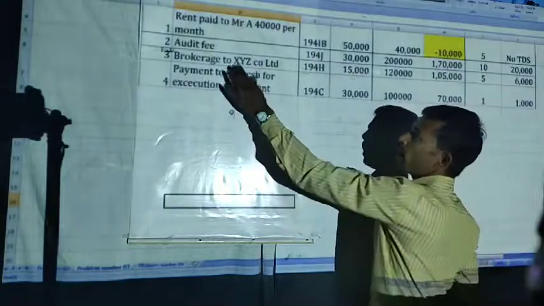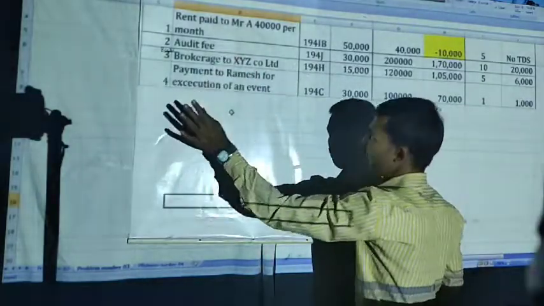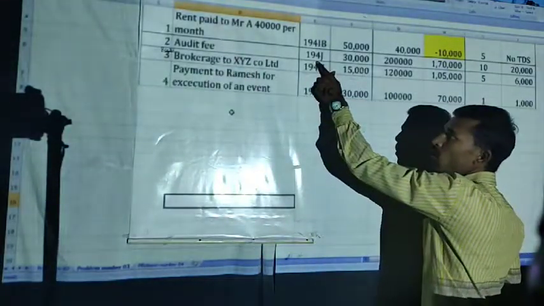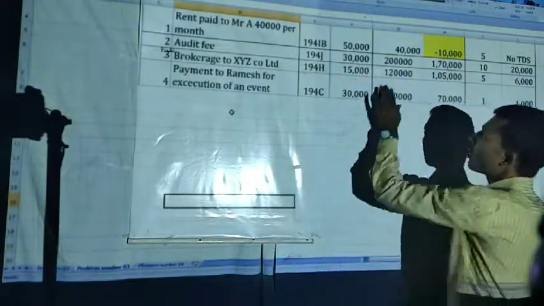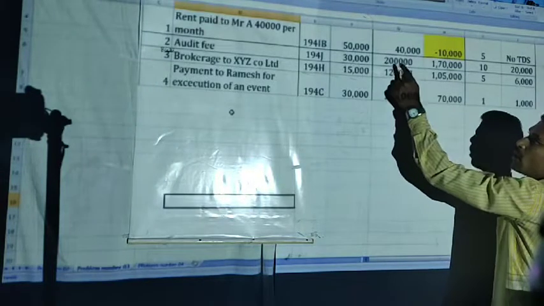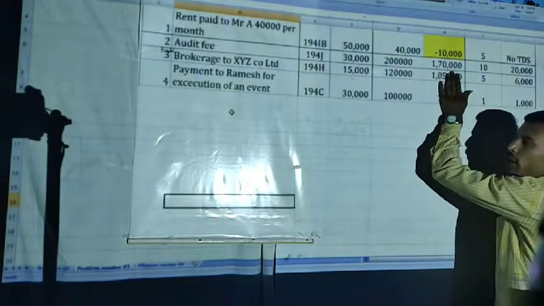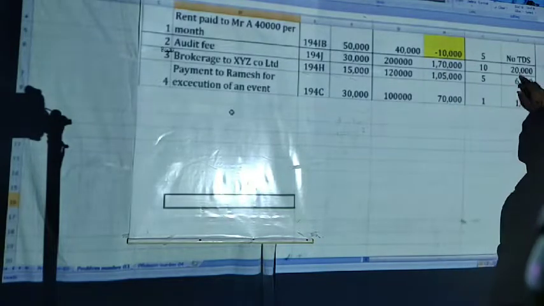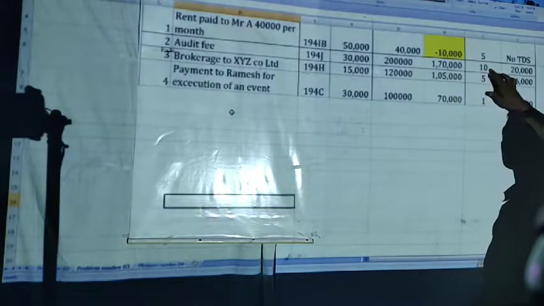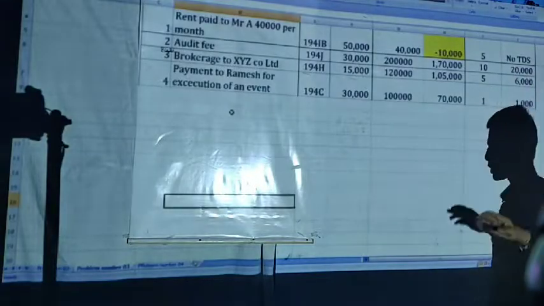Next one, audit fee. It is a professional fee under section 194J, up to 30,000, no TDS. The amount is 2 lakh, right. In order to know the difference amount, it is a positive amount, hence it will attract TDS, right. 2 lakh into 10%, that is 20,000 is the TDS.